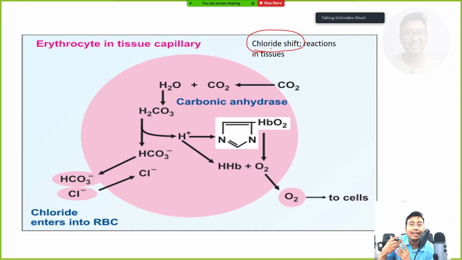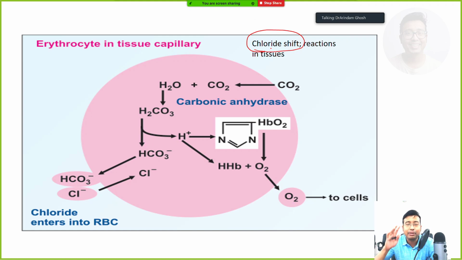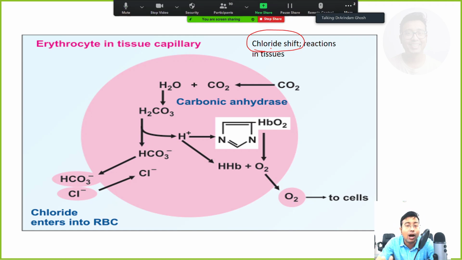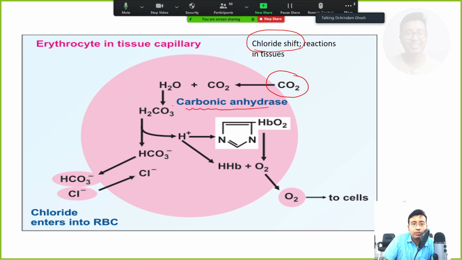Hemoglobin needs to deliver oxygen to the cells, and RBCs need to accept carbon dioxide. The purpose of blood is to deliver oxygen and accept carbon dioxide at various tissue levels, especially brain and all the tissues, all need oxygen. So how does it happen? Let's first start with accepting carbon dioxide. I told you it accepts carbon dioxide. Under the action of carbonic anhydrase, it forms carbonic acid.